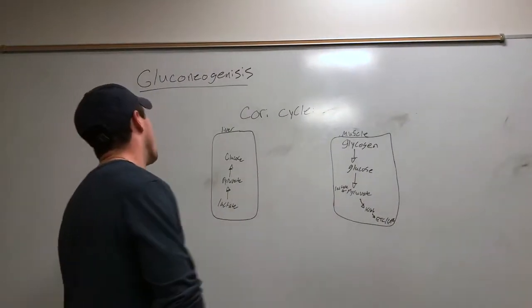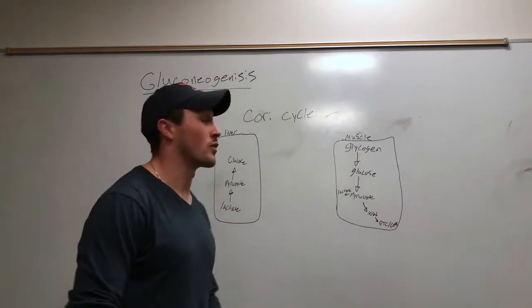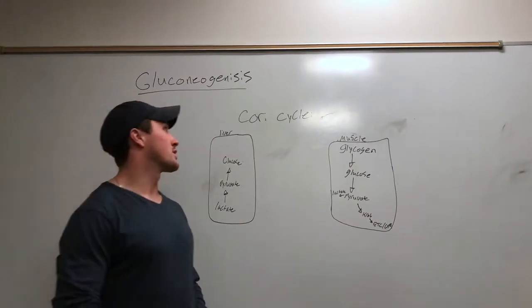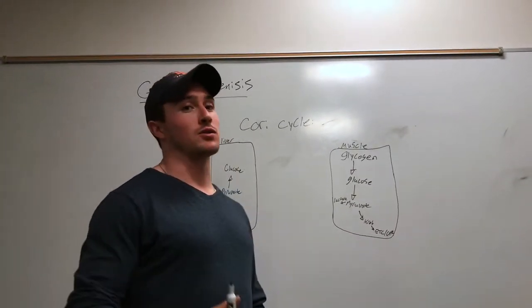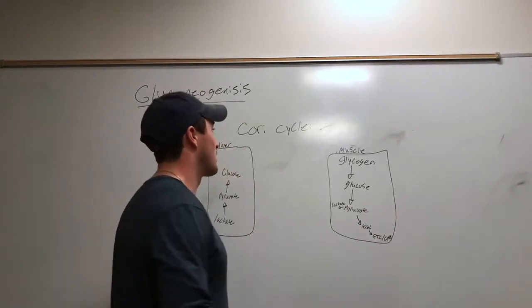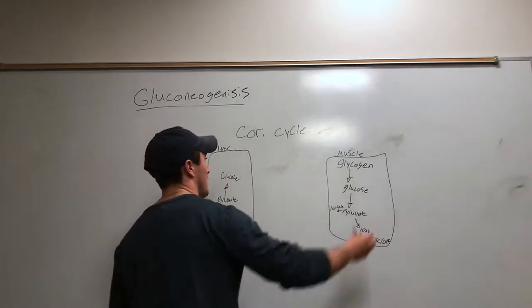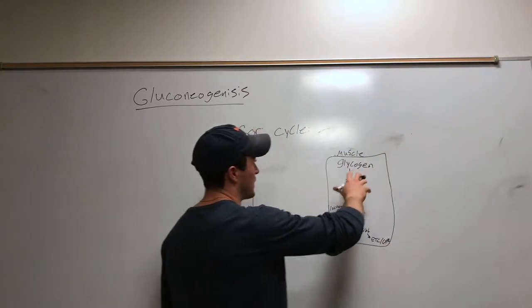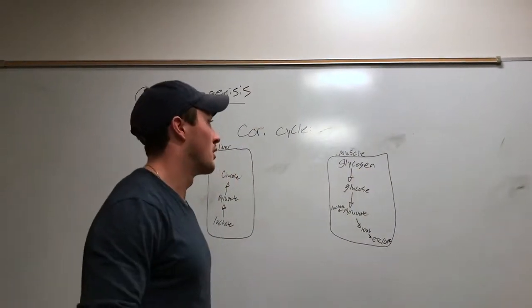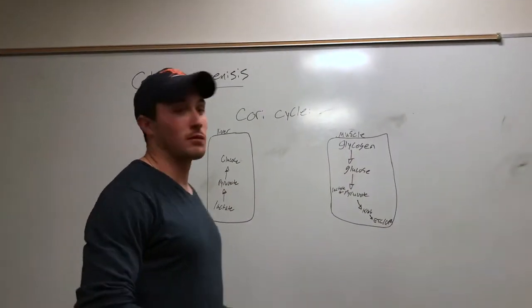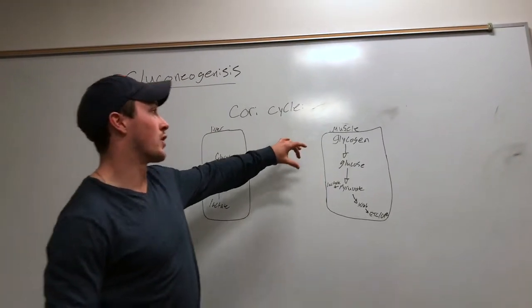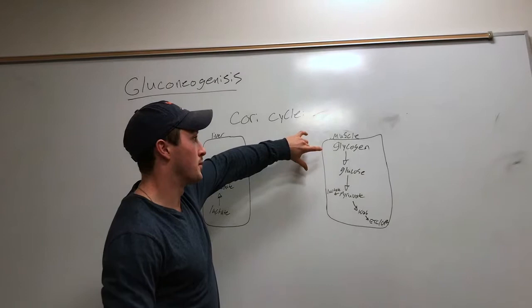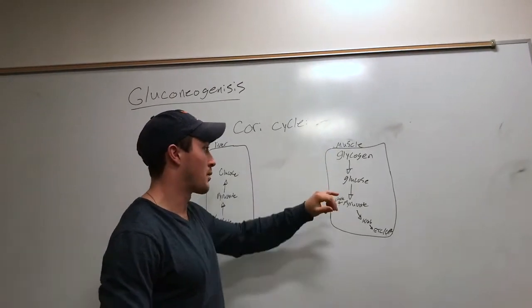Alright guys, for the next form of gluconeogenesis, we're going to go over the Cori cycle. The Cori cycle is the conversion of lactate back into glucose. Here we're starting in the muscle. As you can see, we're starting off with glycogen storage. We're feeling good, and then we start performing exercise. Through glycolysis, the glucose breaks down and we get pyruvate.